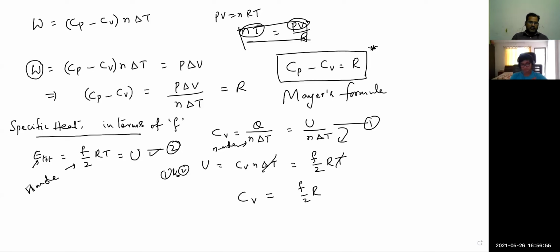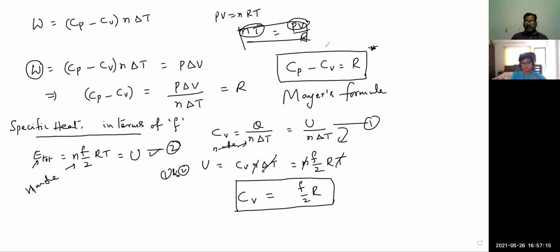Here also I will take n number of moles, then it is n F by 2 RT. Then n can be cancelled. So CV in terms of degrees of freedom is simply F by 2 R.